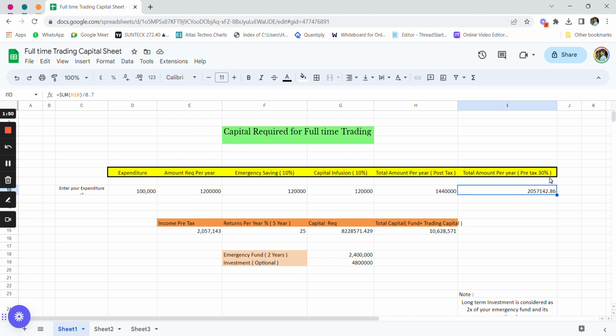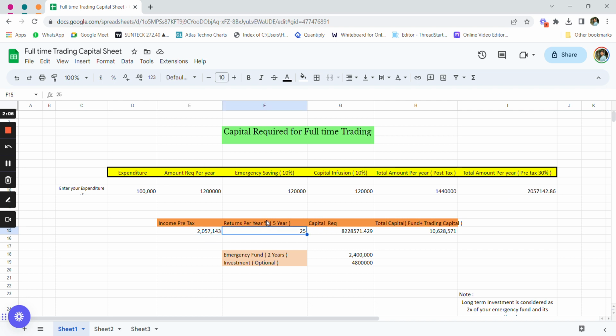And for the total amount per year pre-tax, we are assuming that you are in a tax slab of 30% here. So you need to make 20 lakh rupees per year to make a net amount of 14 lakh 40,000 a year, right? So this is the pre-tax income that you have to make.